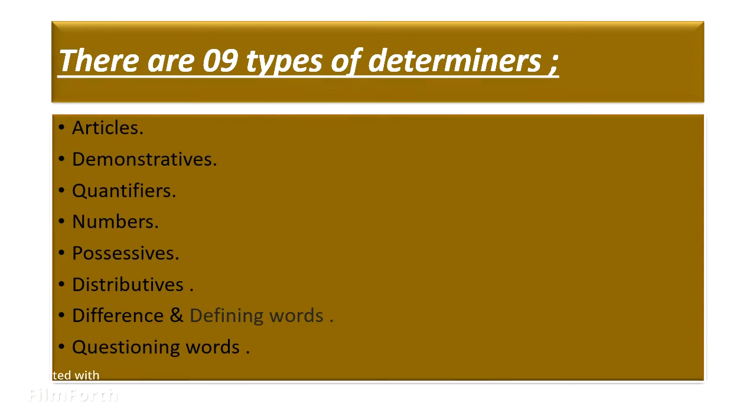So there are 9 types of determiners. The ones in this video are articles, demonstratives, quantifiers, and possessives.